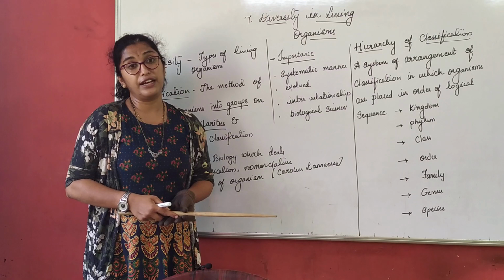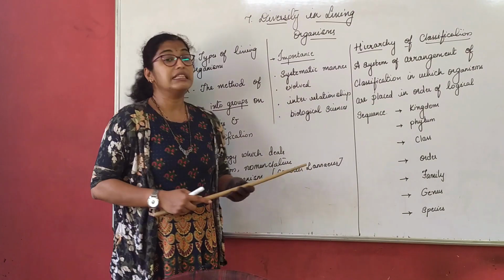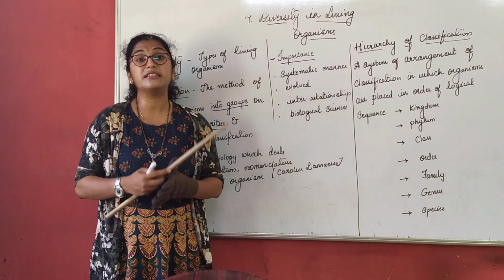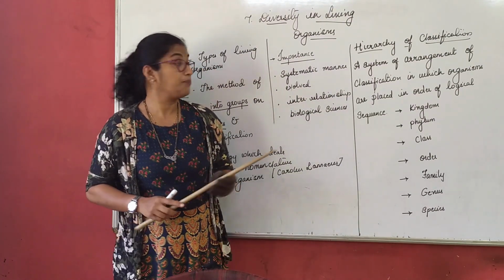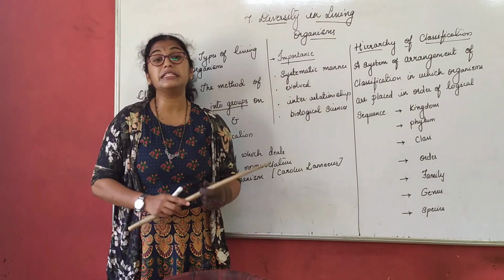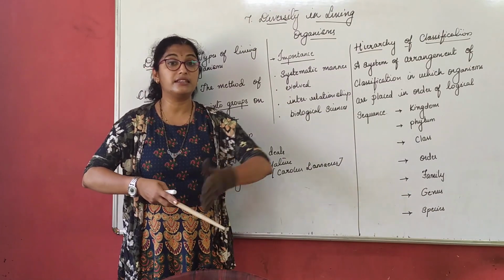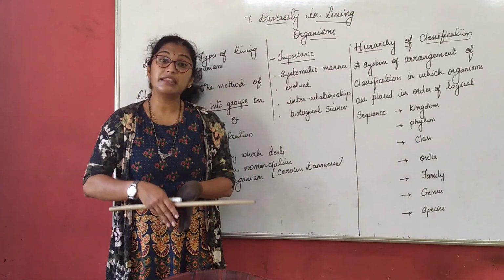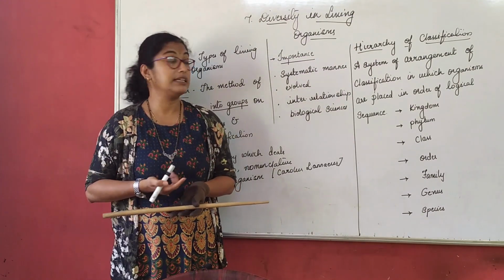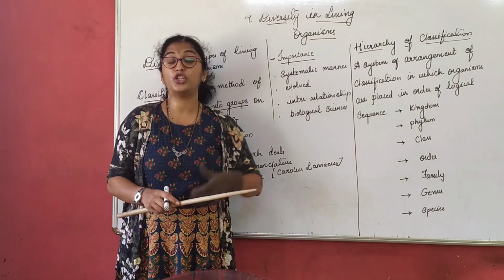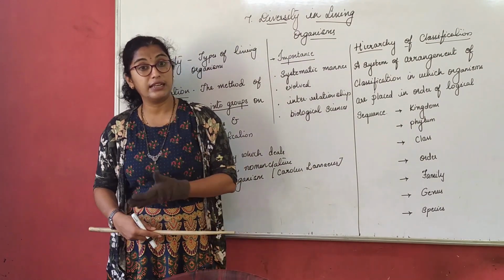Why do we have to classify them? Classification is very important because it gives us a systematic understanding about the living organisms, which fall under which category. Systematic manner in the sense that first of all we bifurcate living organisms in terms of plants and animals. Further bifurcation, we can check which are photosynthetic, non-photosynthetic. In terms of animals, we can check which are eukaryotes, prokaryotes, or which are unicellular or multicellular, right?